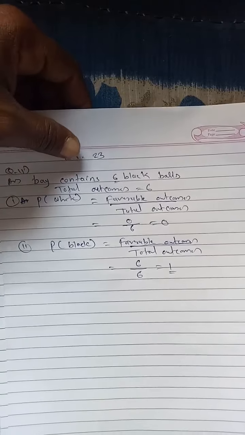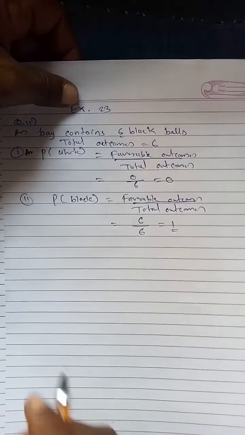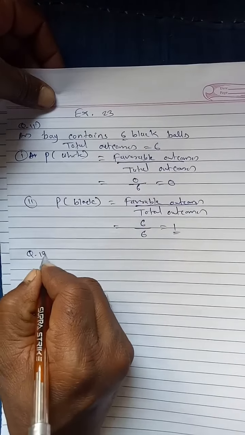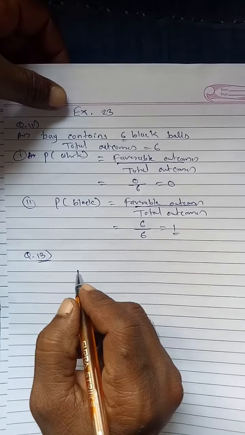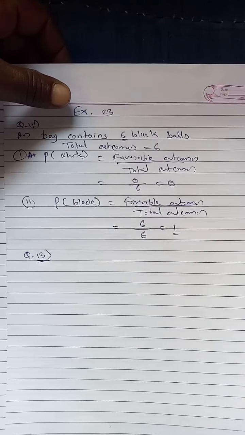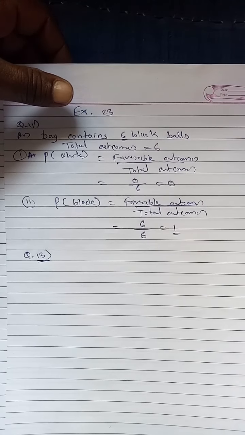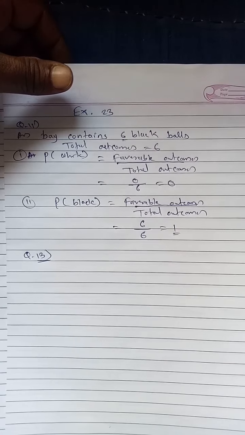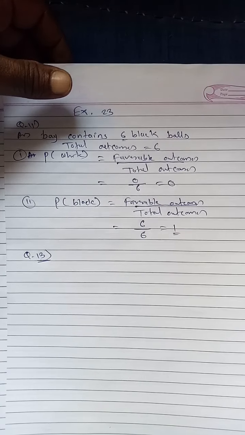Now we will see question number 13. What is question 13? A book contains 92 pages. A page is chosen at random. What is the probability that the sum of the digits in the page number will be 9?